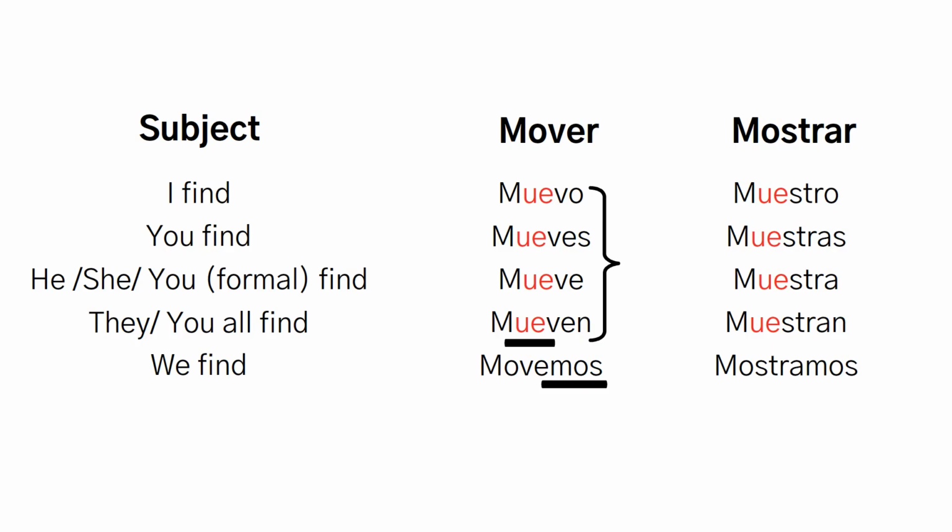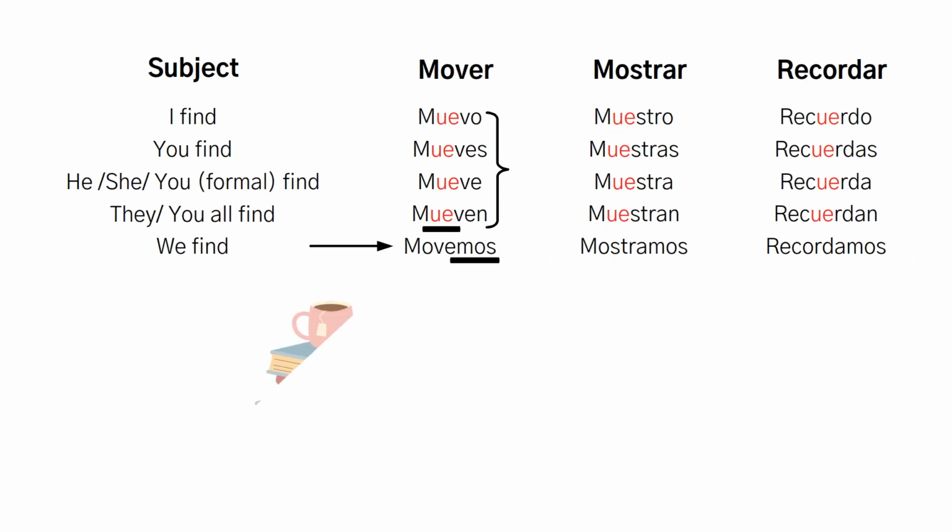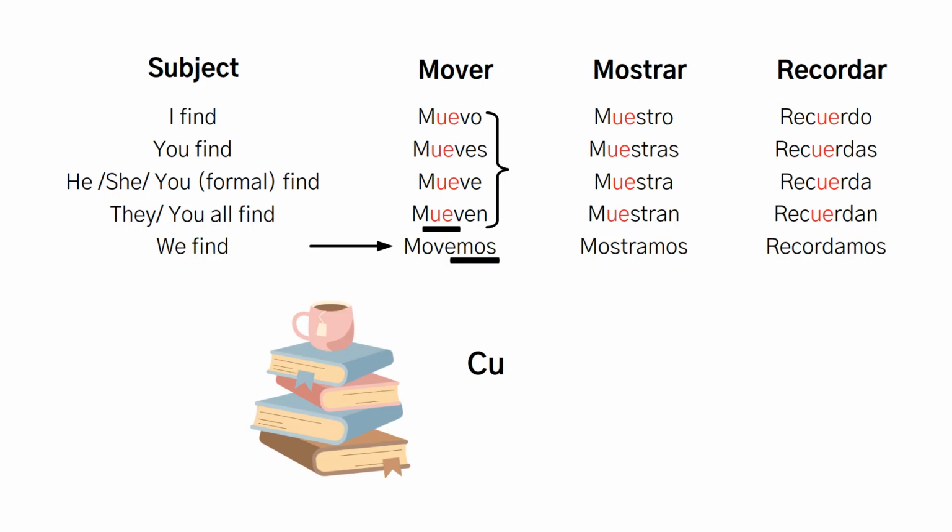Stress on the stem, use UE. Stress on the ending, keep the O. That's your entire decision process. Most dictionaries mark stem-changing verbs. You'll see O to UE in parentheses after the infinitive. Or you'll notice it in context. Someone says cuesta instead of costa, and you realize, wait, that's a stem changer. The more you encounter these verbs, the more automatic the pattern becomes.